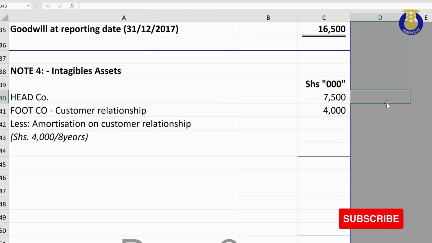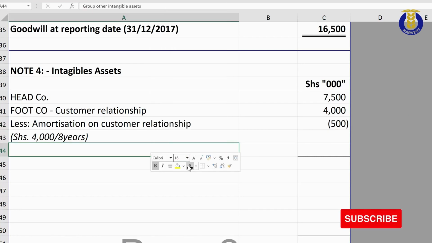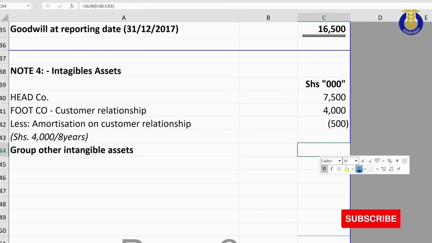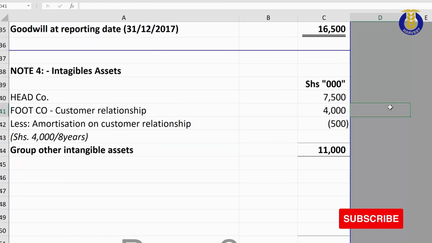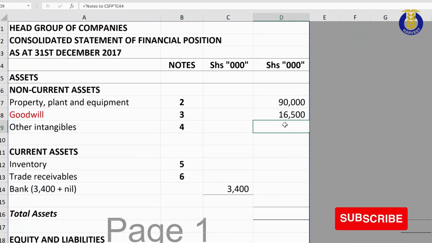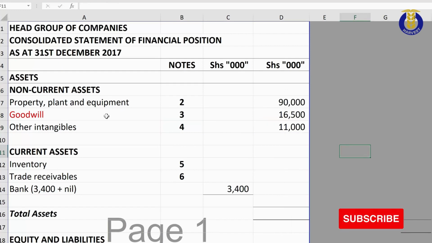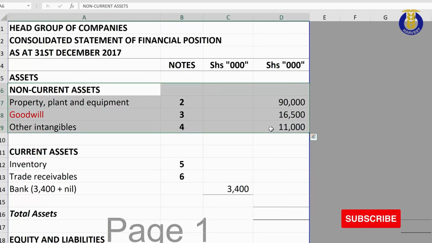And what is the 8? Where do I get the 8? The 8 is the period over which the customer relationships last. So we amortize over 8 years, and that comes to our 500, which is 500,000, considering the 3 zeros up there. At the end of the day, the consolidated or the group intangible assets come to 11 million. I carry this 11 million to my statement to include it among the non-current assets.